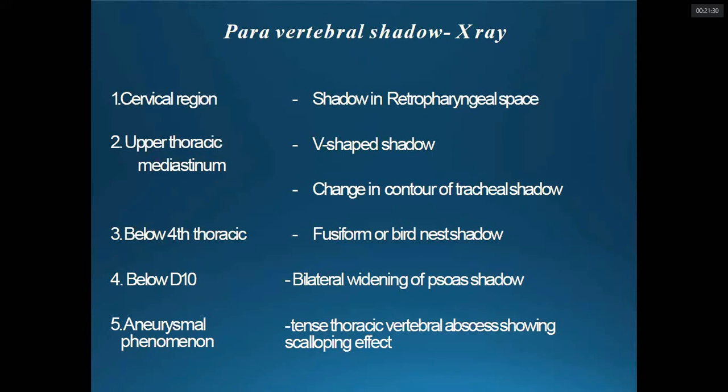So, increase in the retropharyngeal space shadow. Upper thoracic: mediastinum V-shaped shadow. Upper thoracic: change in the contour of the tracheal shadow. Below the fourth thoracic: fusiform or broad shadow. Below D10: bilateral widening of the psoas shadow. And aneurysmal phenomenon, thoracic vertebral abscess showing scalloping effect.